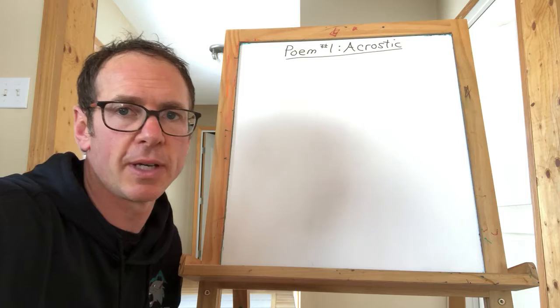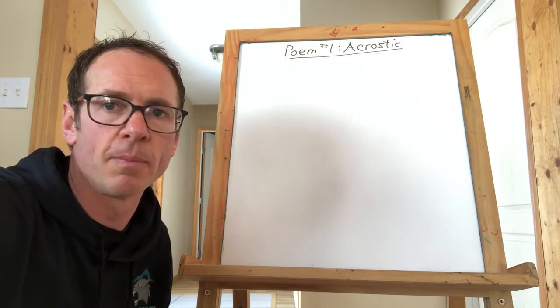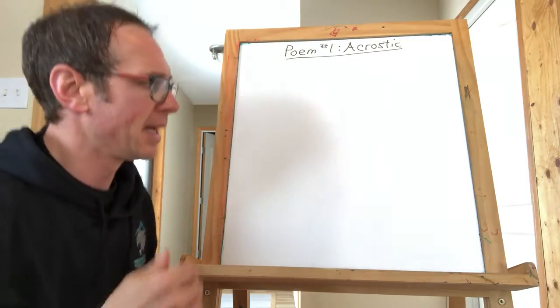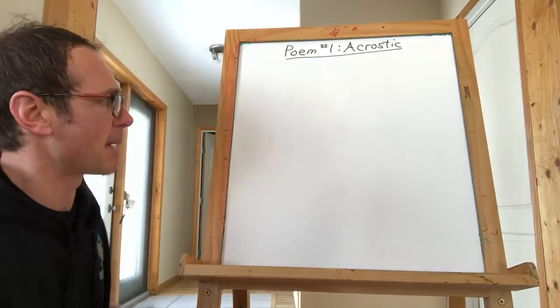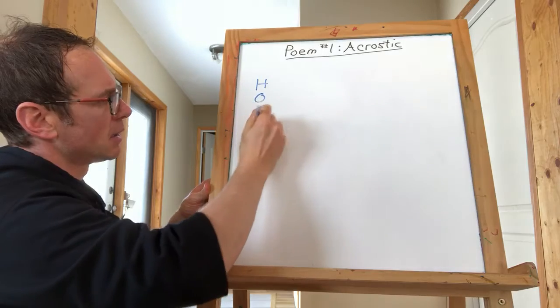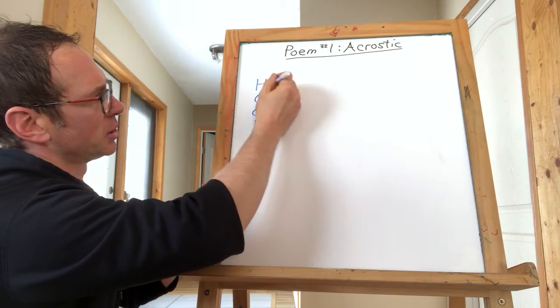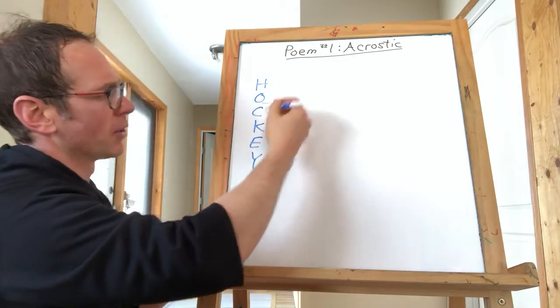What you need to do is choose a word and then write a poem describing that word. Now each line in the poem starts with the next letter from that word. So for example, if you were writing a poem about, say, hockey, then your first line in your poem would start with an H. Right? And then your second line would start with an O, and then your third line with a C.